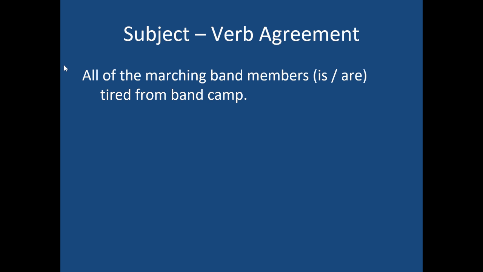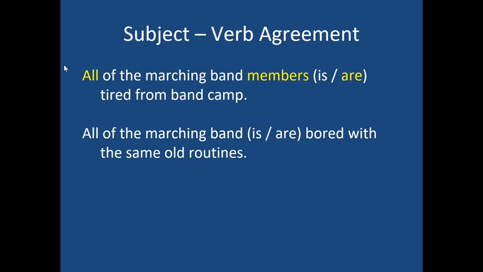So if I said, "All of the marching band members is or are tired from band camp," I see the word all, and I have to say, well, it's both singular and plural, so what's it referring to? Well, it travels with this prep phrase, members. Members is plural, so I get to use the word are. But if I said, "All the marching band is or are bored with the same old routines," here again is that word all. This time it travels with the word band, and band is a collective noun, and therefore it's treated as singular, and therefore I would say is.